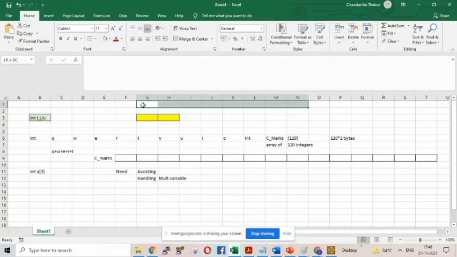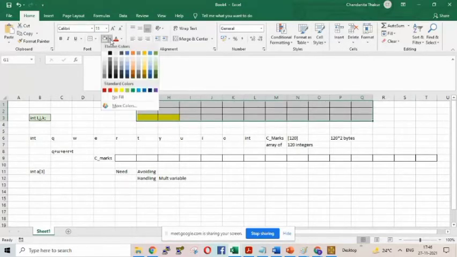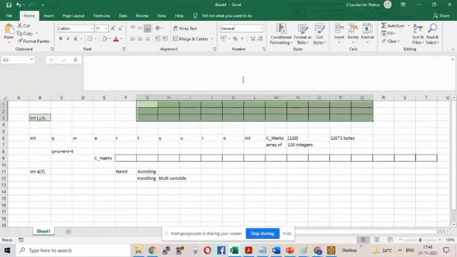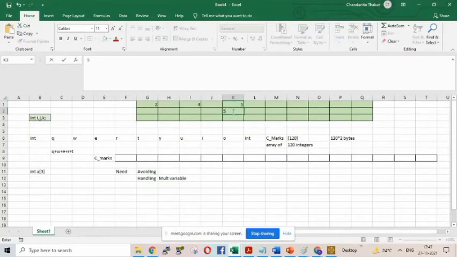Suppose this is my memory. Please listen and understand carefully. This is a very important concept. Memory is already filled in this part, this part is filled, here also it is filled, and here also it is filled. This is the present scenario of my memory.